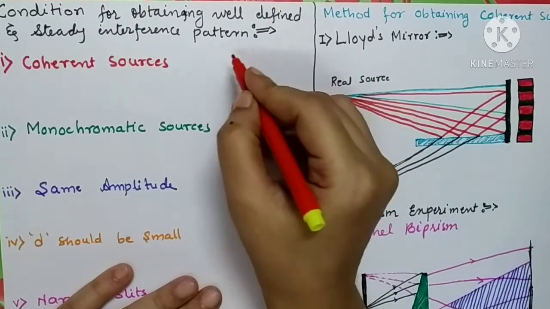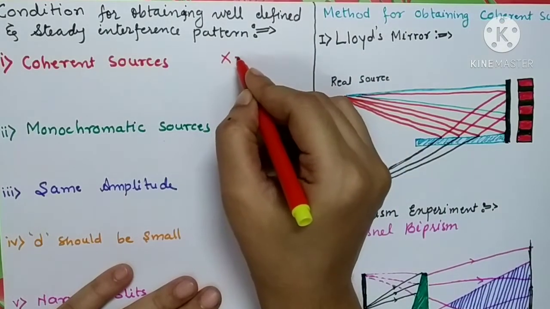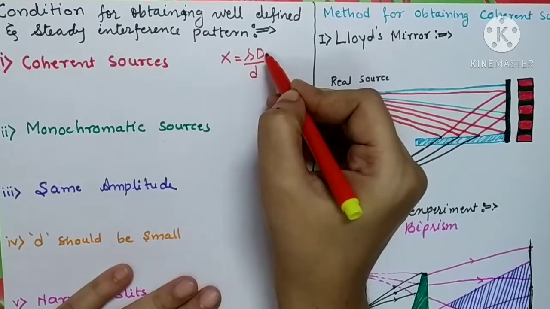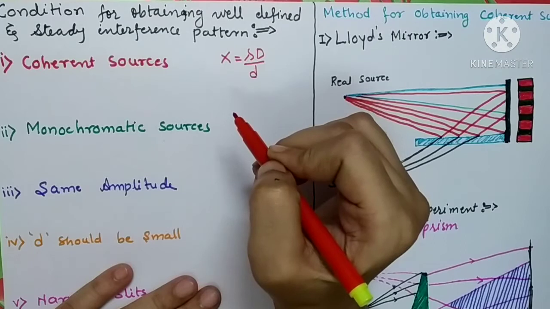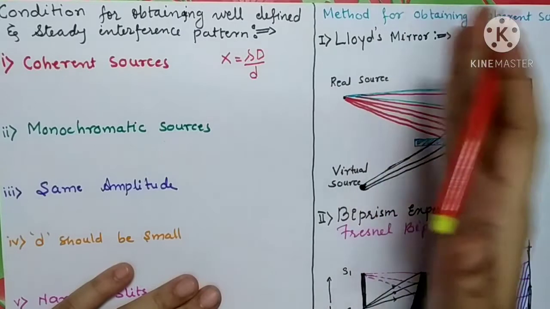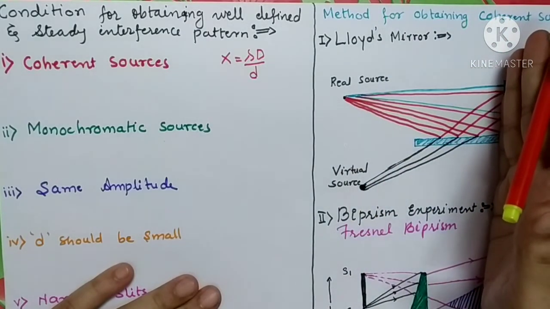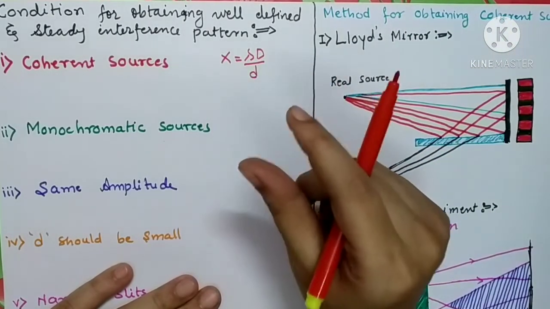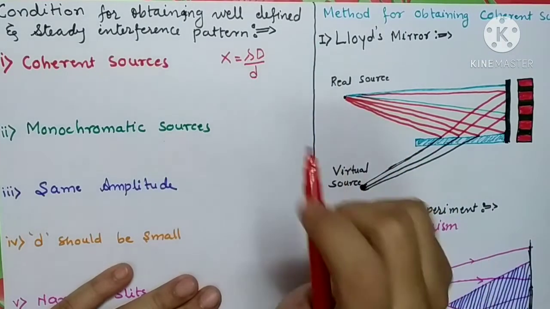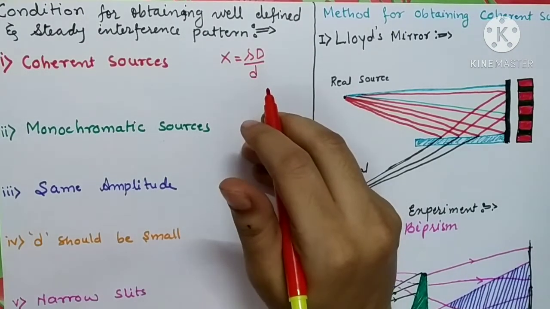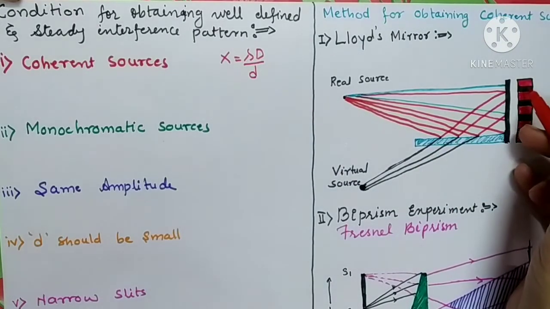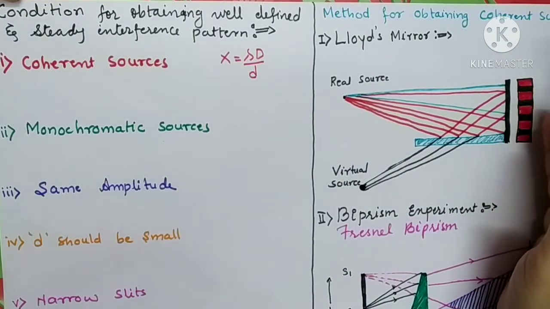In the last lecture, we had also seen the expression of the fringe width, x is equal to lambda D upon d. Here, lambda is the wavelength of light which we have used, capital D is the distance between the source of light and the screen where the interference pattern is obtained, and small d is the distance between the two sources of light that we are using. So let us see what the mandatory conditions are to obtain such an interference pattern in which we get sharp bright bands and sharp dark bands.